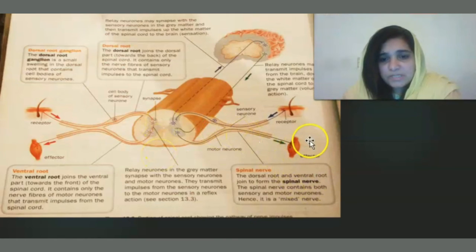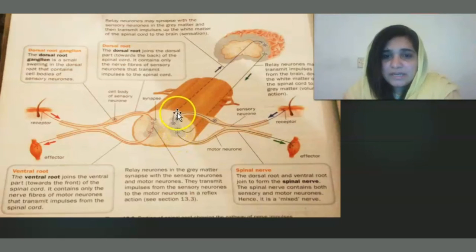Now what happens if there is a receptor, the sensory neurons detect the stimulus, and it will enter into the gray part of the spinal cord. Once it enters, it will move into the brain.